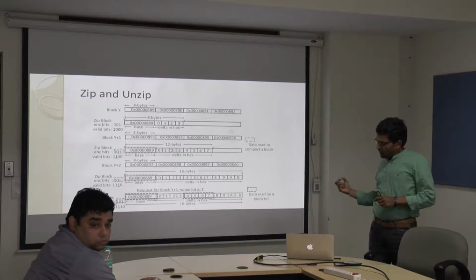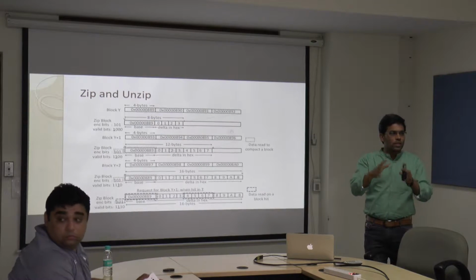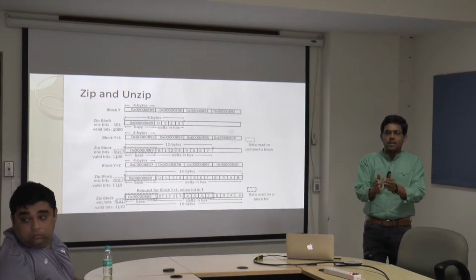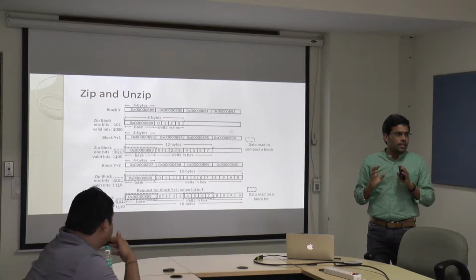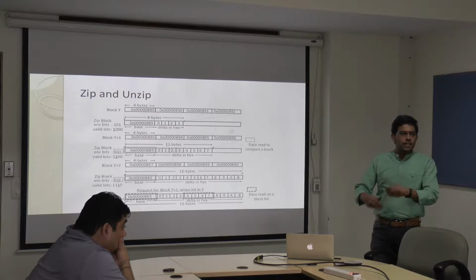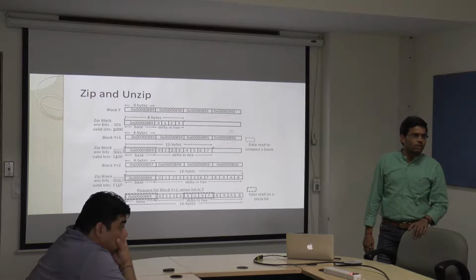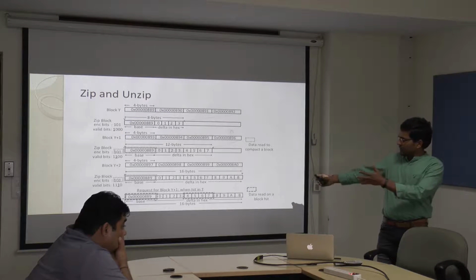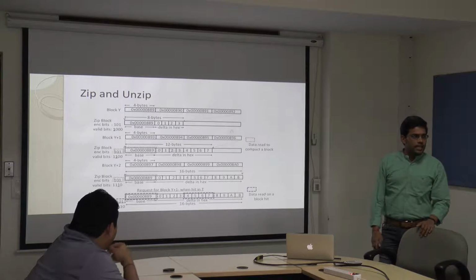So whenever you are trying to zip, you just see whether it can be compacted with existing data or not. If it is not, then you have to keep it separately. As long as you can keep it, you can accumulate as many blocks as you want, depending on the limitation of your cache line size and so on.